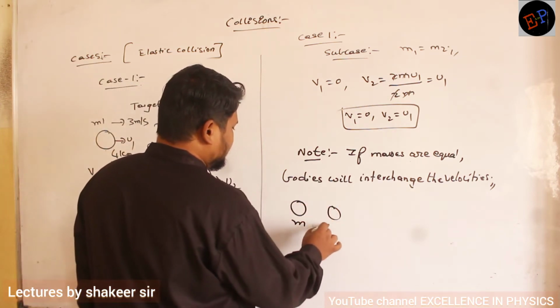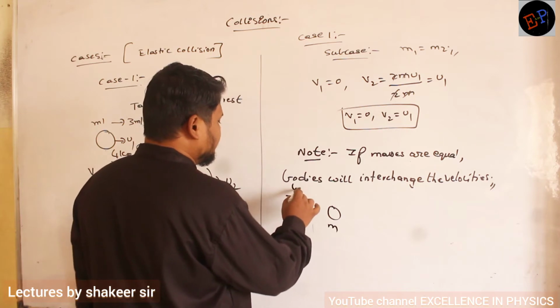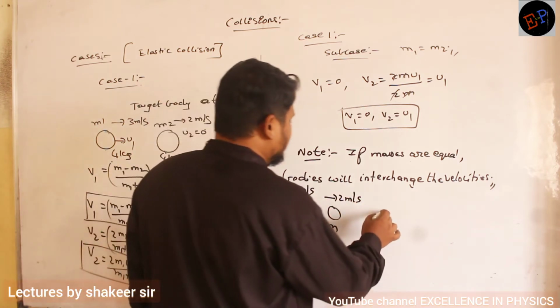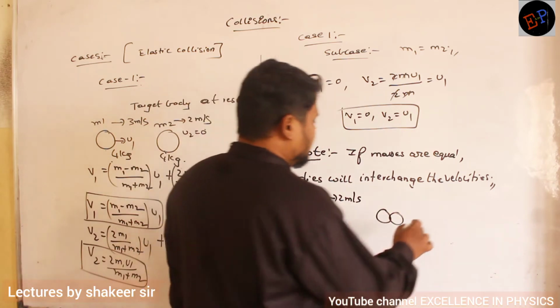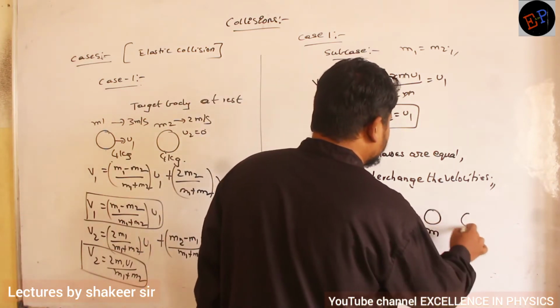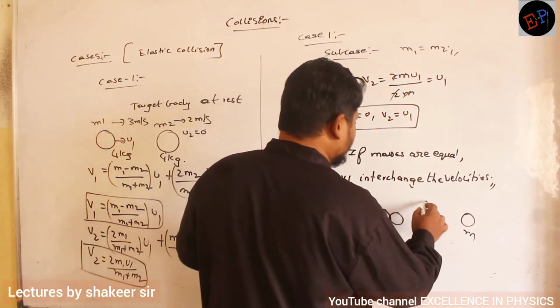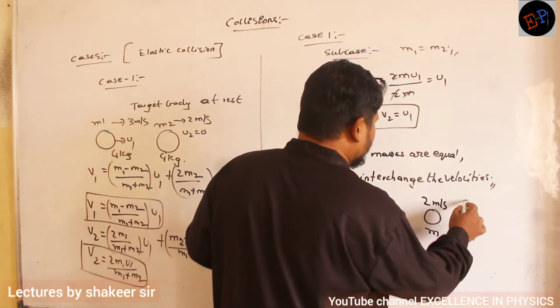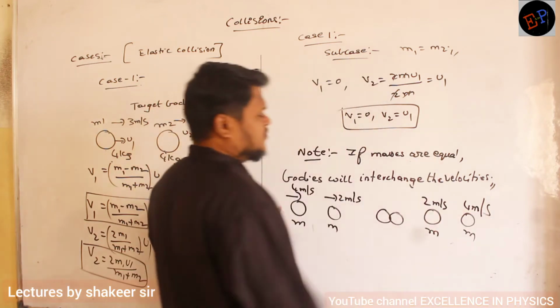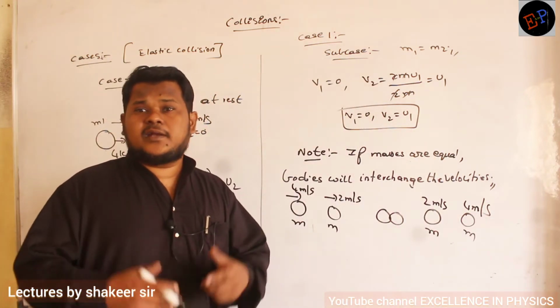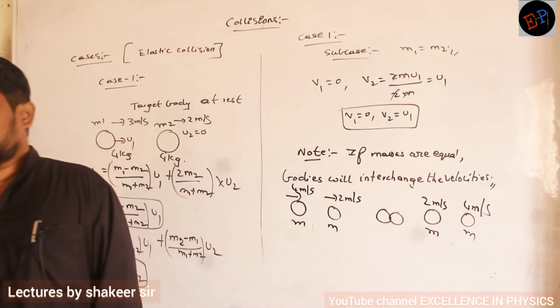So mass is m, here also mass is m. Its velocity is 4 meters per second. Its velocity is 2 meters per second. Okay ma? After collision what will happen ma? After collision this body is mass m, this body is mass m. But what is the velocity of this body? Velocity of this body will become 2 meters per second. Velocity of this body will become 4 meters per second. So velocities will get interchanged if masses are equal.